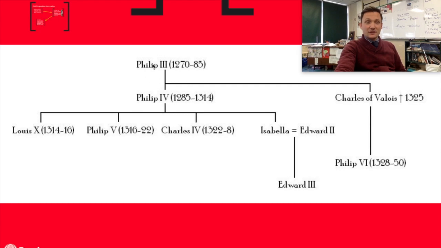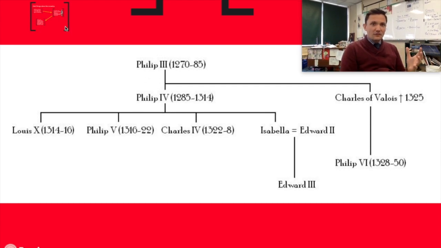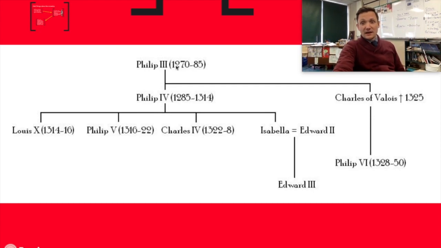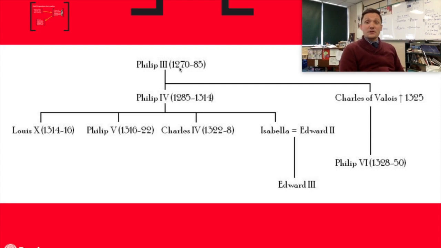So there was a family dynasty of people known as the Valois family, right? I believe it's the Valois family. Now, this one central family ruled over France for hundreds of years, right? They were a dynastic reign in France. One of their central key guys is right here, Philip III, right?